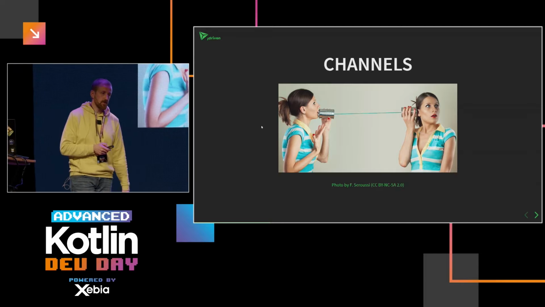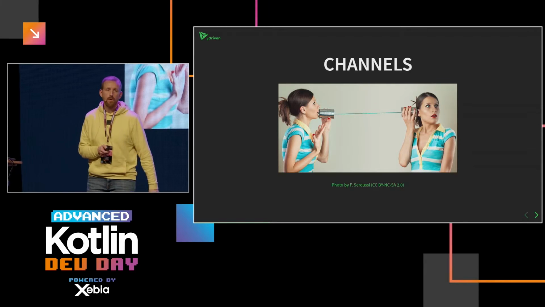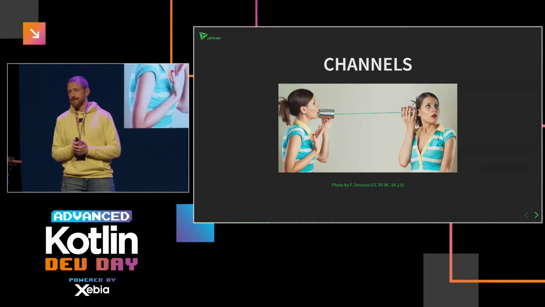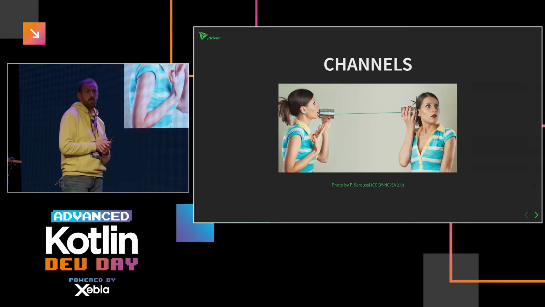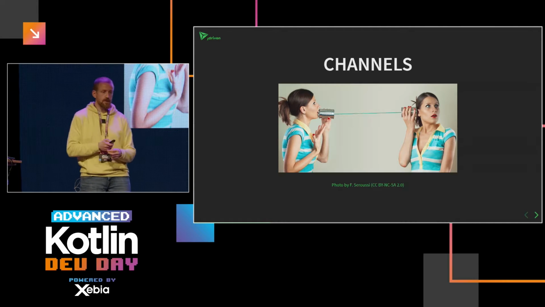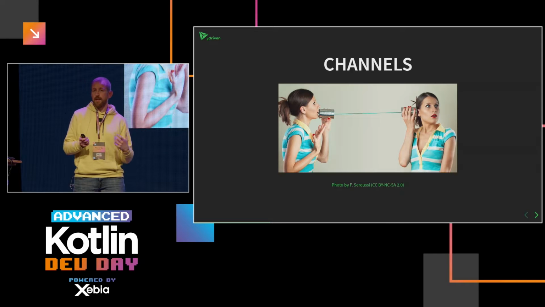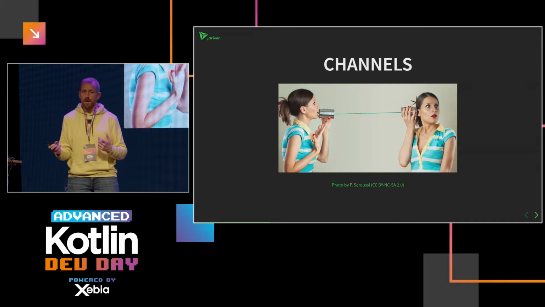So, okay, how did I build this? Well, first off, one of the main concepts that I use a lot is the concept of a channel. A channel is basically a class provided to you by the Kotlin Coroutines library, which allows you to transfer data from a sender to a receiver, or actually from multiple senders to multiple receivers.